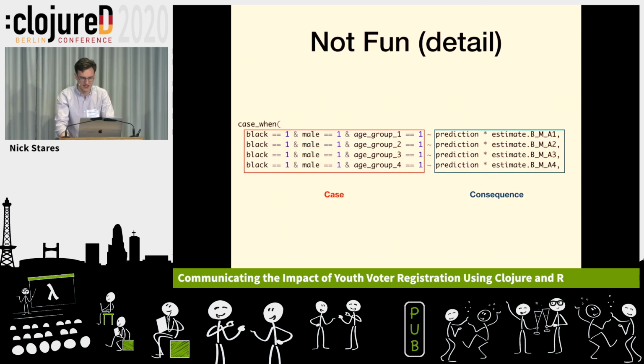Let's take a closer look at that. So what we're doing is we're matching these cases of when we fit this profile, and we have a prediction about that, and then we're multiplying it by these columns with the estimate population for that profile.